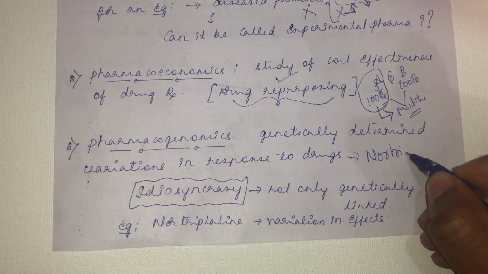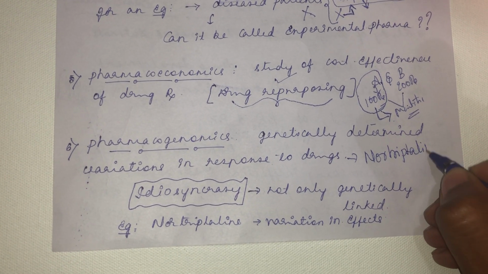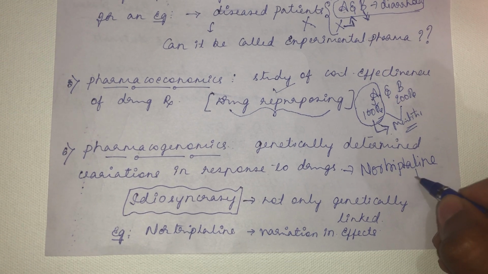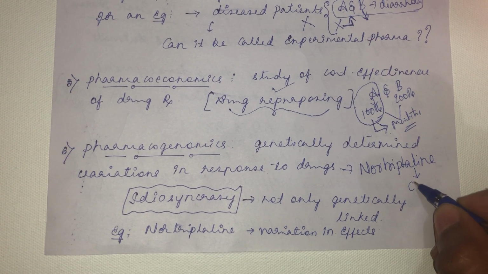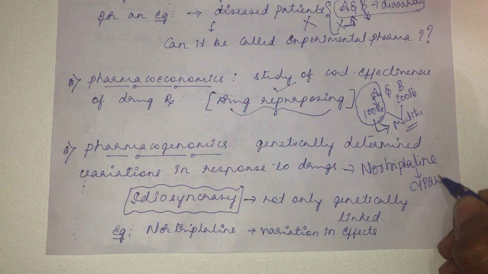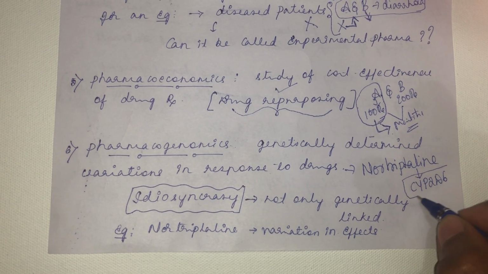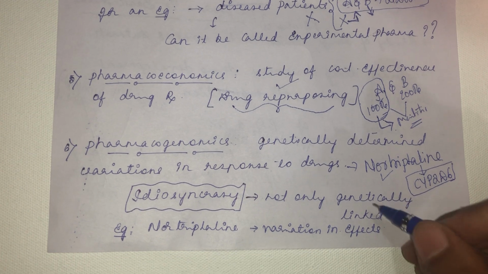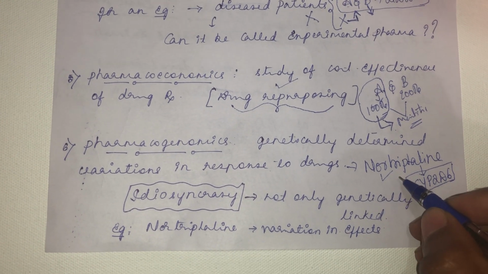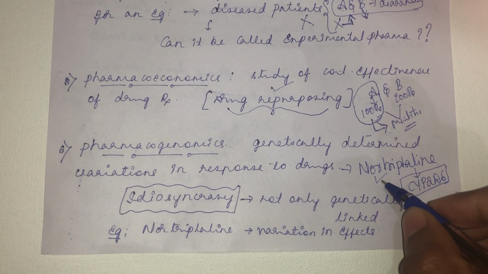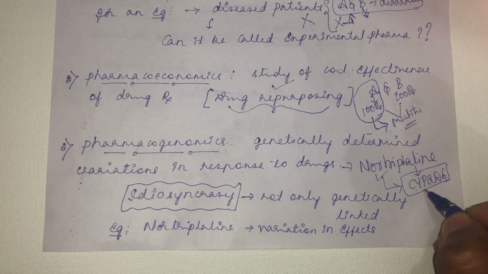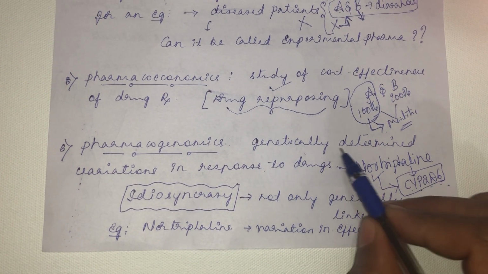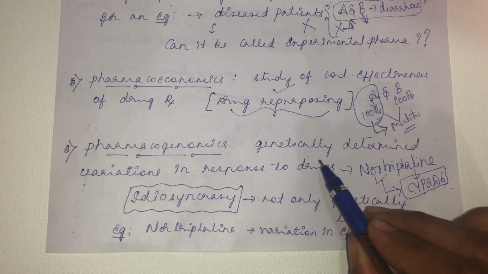I already quoted this example under clinical pharmacology: nortriptyline and the genes which code for the enzyme CYP2D6. I told you, right? In some individuals there will be an exaggerated response to nortriptyline, and in some individuals there will be an under response. It is due to the variation in the gene that codes for the enzyme CYP2D6. That is the meaning of genetically determined variation in the response to a drug.